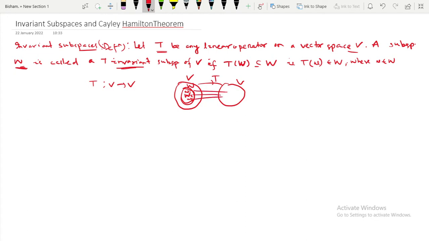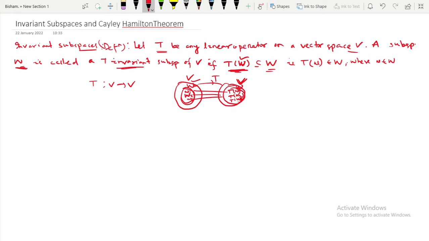Under the transformation T these go to T of w1, T of w2, T of w3, and these are also lying in the same subspace W. If this happens, then T of W is a subset of W. Here W is a subspace of the domain, and T of W is a subset of the range or codomain.